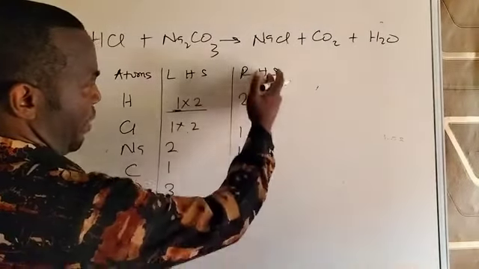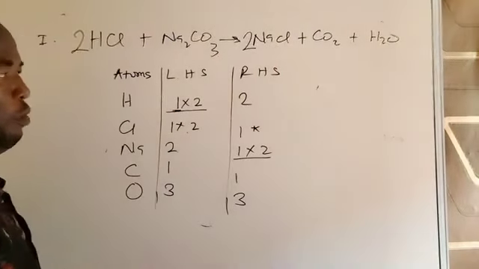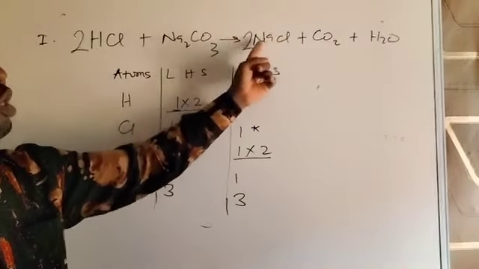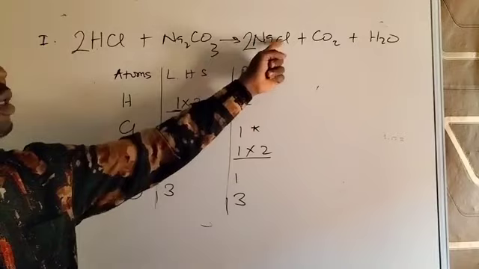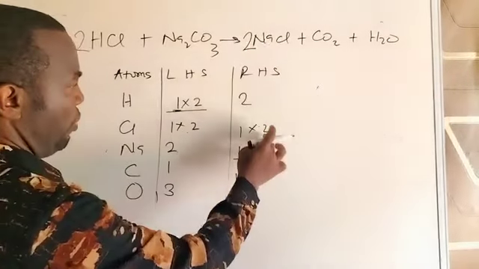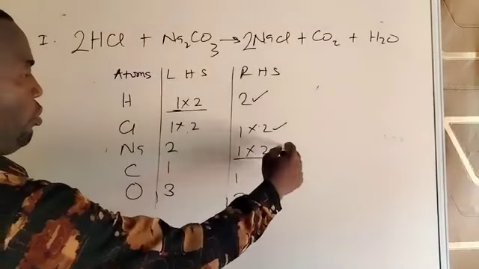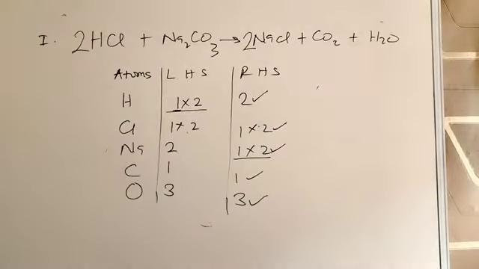So look at sodium. This is the right hand side. Look at where you have sodium. You put 2 in front. And when you put 2 in front, before you go ahead to balance chlorine, sodium is not alone with its chlorine. So change the chlorine atom on this side. So sodium is 2, chlorine also becomes 2 times 1, 2. By placing sodium, we have also placed chlorine. So you can see 2, 2, 2, 2, 1, 1, 3, 3. The equation is now balanced. So you can see a very simple illustration of how to balance an equation.